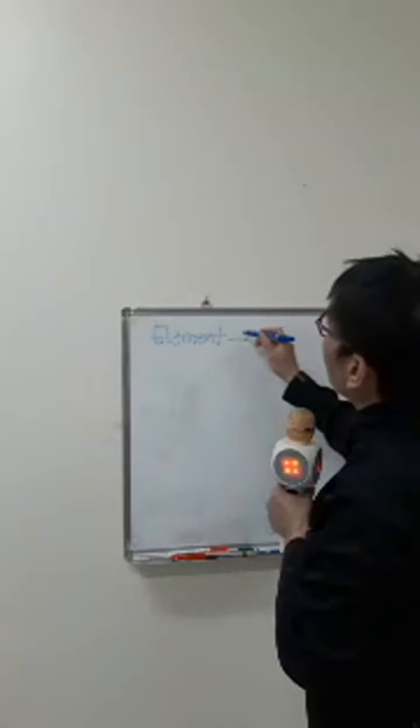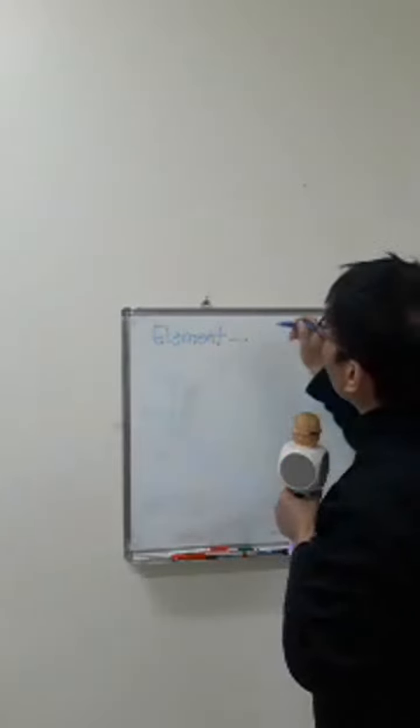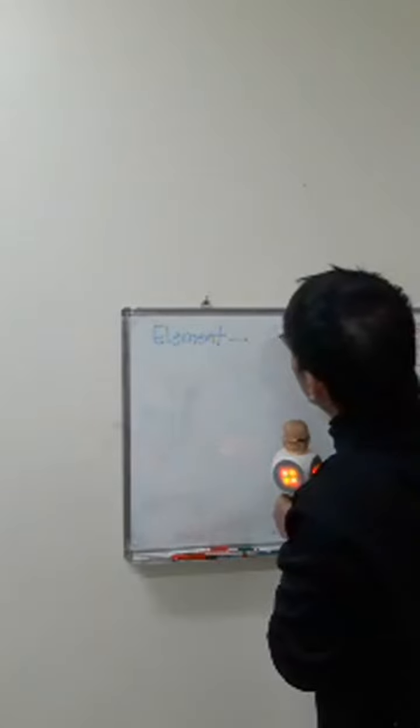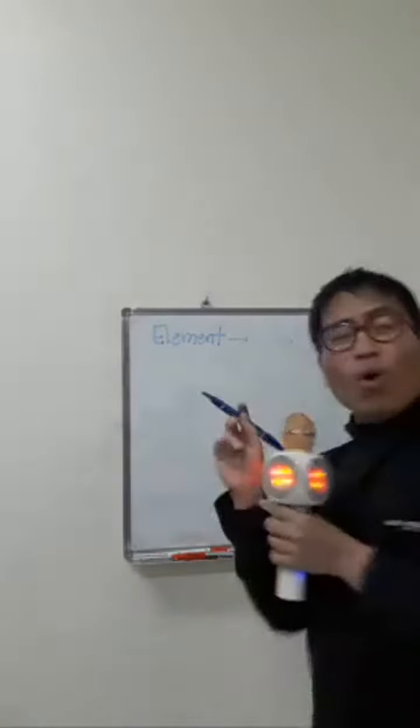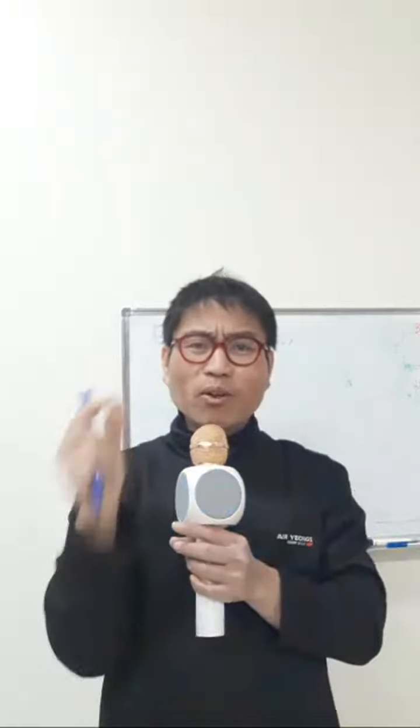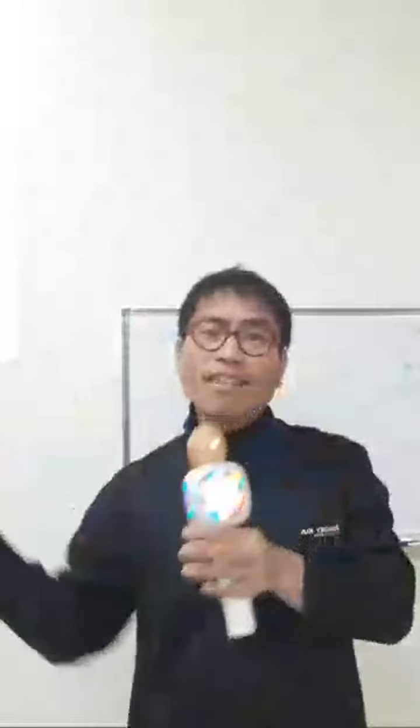Element examples, we have a lot: oxygen, a gas. We always put a two in the subscript because it's diatomic, because oxygen does not exist as a single oxygen atom. There's a two really, unless you try to balance that one. So when you discuss oxygen, put a two in the subscript.